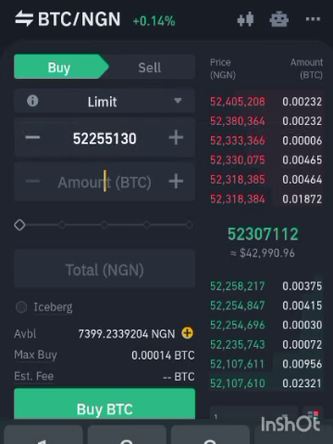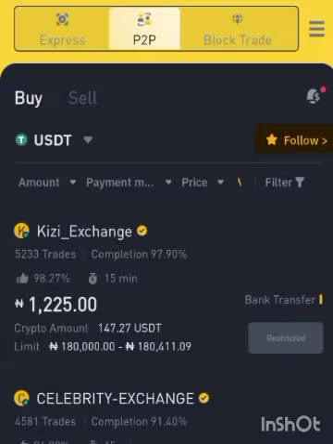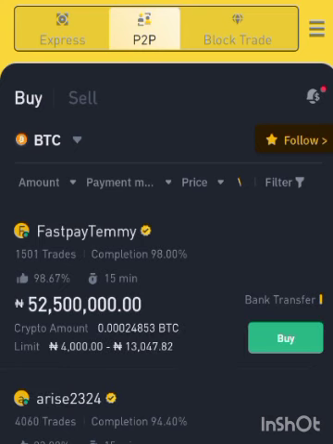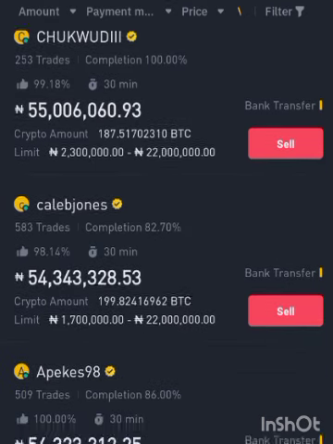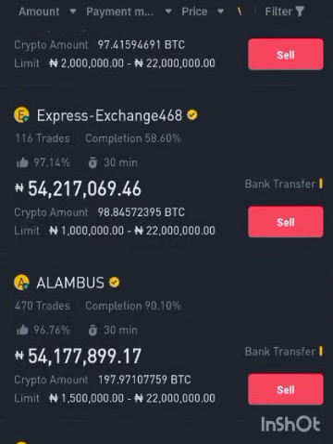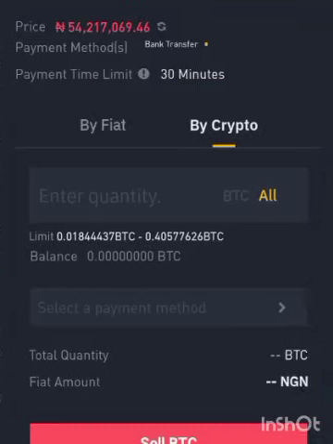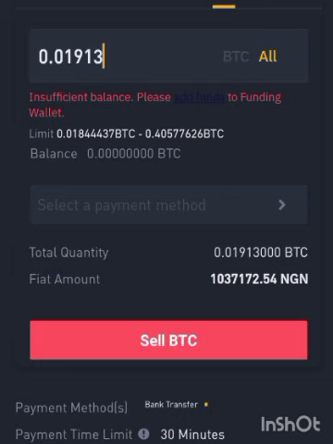Now once you've gotten this amount of Bitcoin and it is in your wallet, all you have to do is head over to the P2P market. Then we look for BTC. Then we go to the sell side of the market. Right now, merchants on the sell side are buying Bitcoin at a much higher price, so we can use this to make our profits. Since our initial capital is 1,000,000 naira, let's look for a merchant that is starting off with 1,000,000 naira. Express Exchange 46468. Now if we sell our BTC to him right now, as you guys can see, you'll be making an extra 37,000 naira profit. So this is just an arbitrage opportunity, and you can do this right here on Binance.